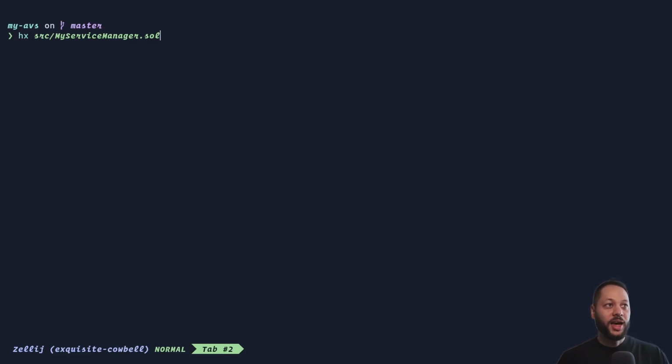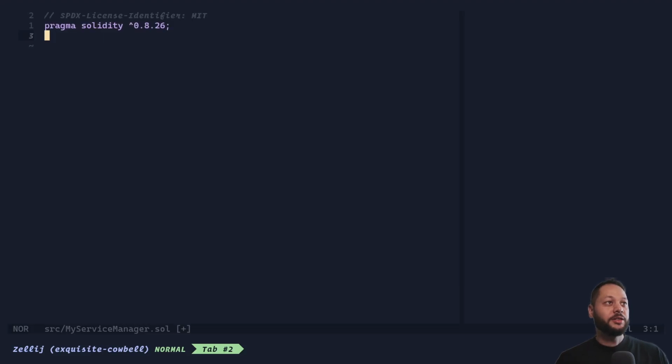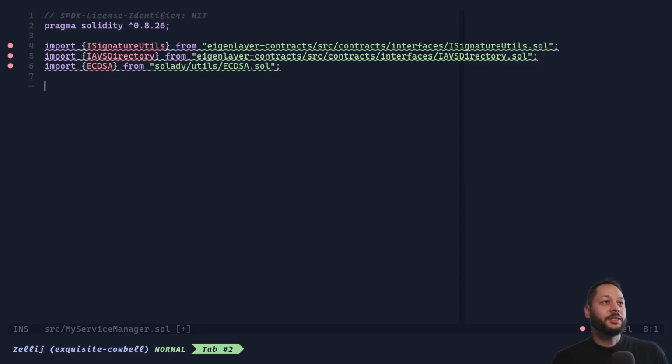So let's go ahead and open that in my editor. At the top, I'll just paste the license identifier. We're going to go with MIT, and then the Solidity version, anything higher than 0.8.26. Next, let's add some dependencies.